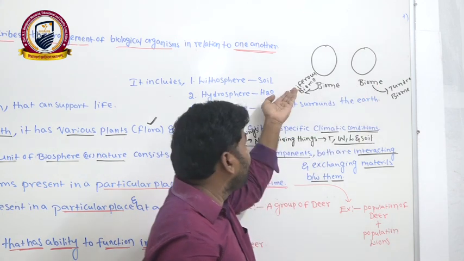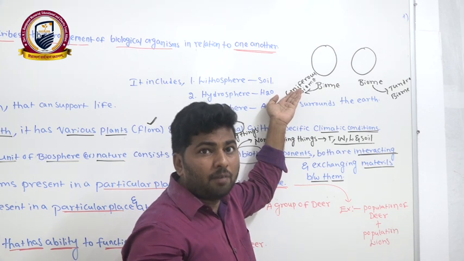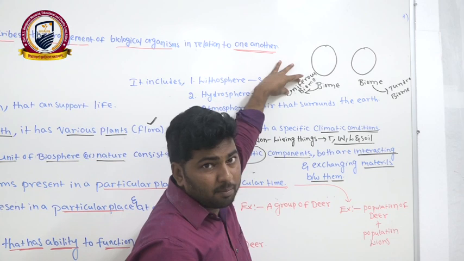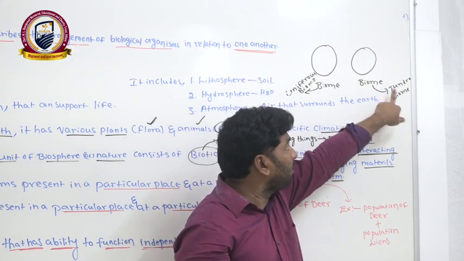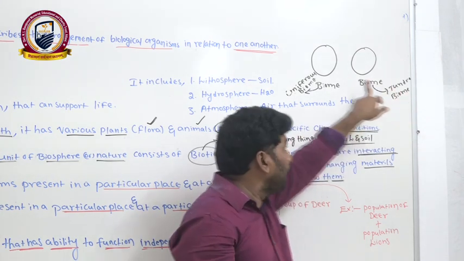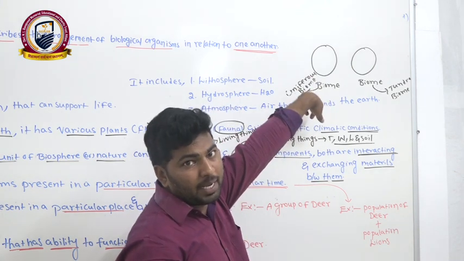For suppose, if you take coniferous plants, like as we know very well, pine trees are seen in the coniferous biomes. These pine trees will not be seen in the tundra. In tundra we are not observing the pine trees. Pine trees are only in the coniferous biome area.